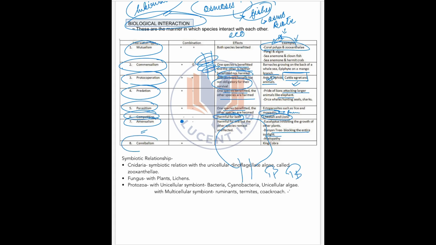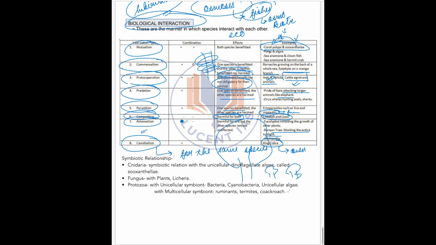Lastly, we will see cannibalism. What is cannibalism? Here, one species is benefited, the other is harmed. Similar to predation and parasitism. But cannibalism is within the same species. For example, the king cobra feeds on its own species. If we look at predation, a lion attacks a deer, a tiger attacks a deer or a cow; they attack a different species. But in cannibalism, it is the attack on the same species. The king cobra feeds on its own species. This is cannibalism. Clear?